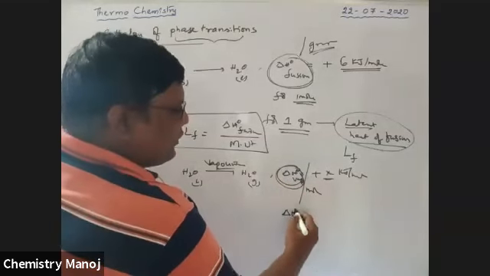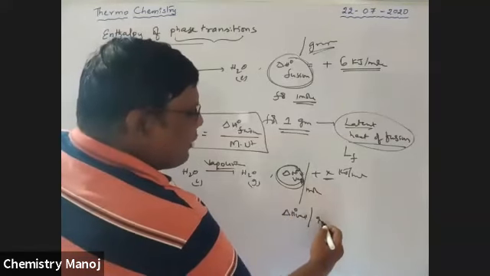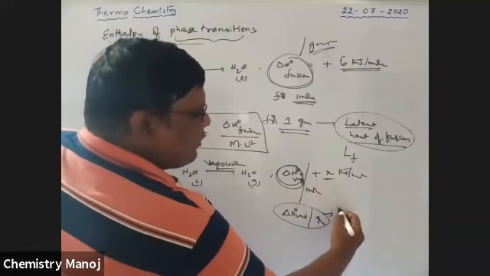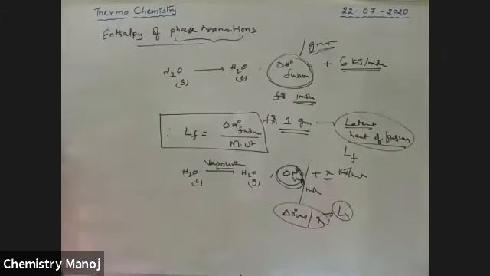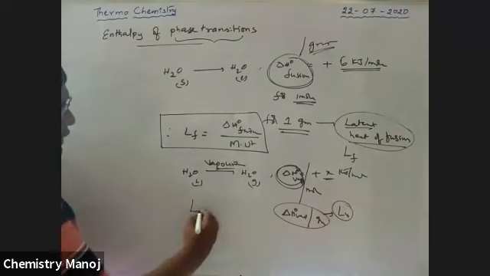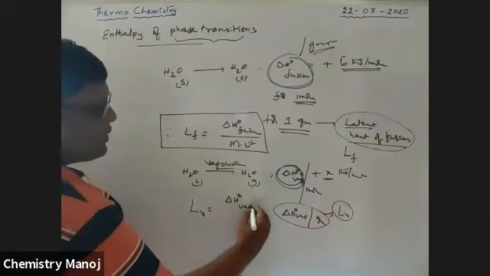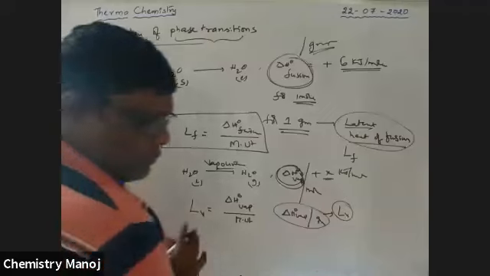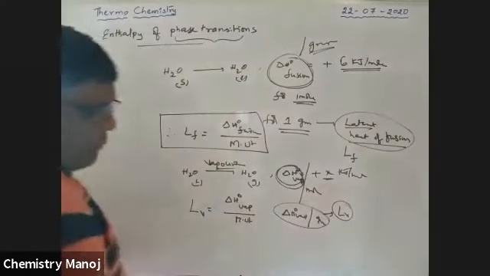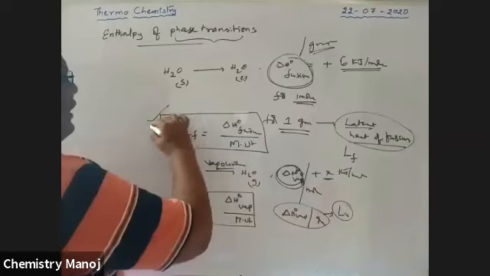Now the enthalpy of vaporization per gram, I want to calculate. This is called the latent heat of vaporization. Therefore, latent heat of vaporization is equal to delta H naught vaporization divided by the molecular weight of that chemical.